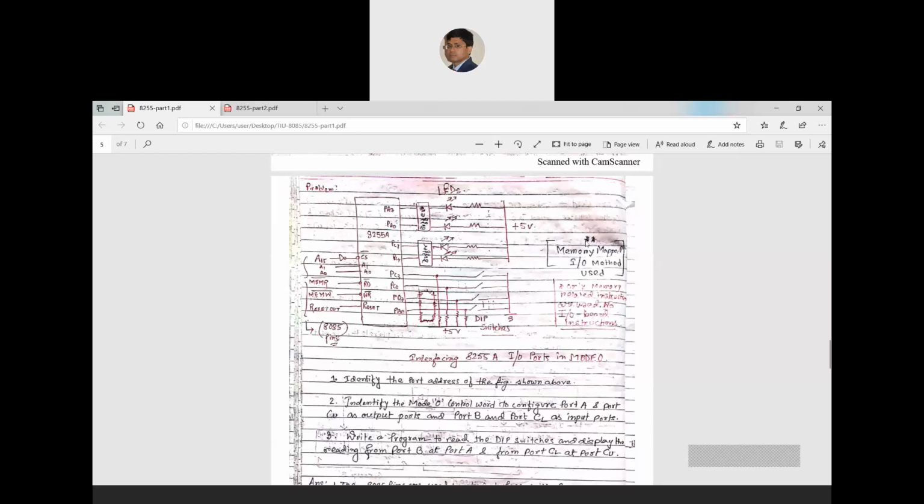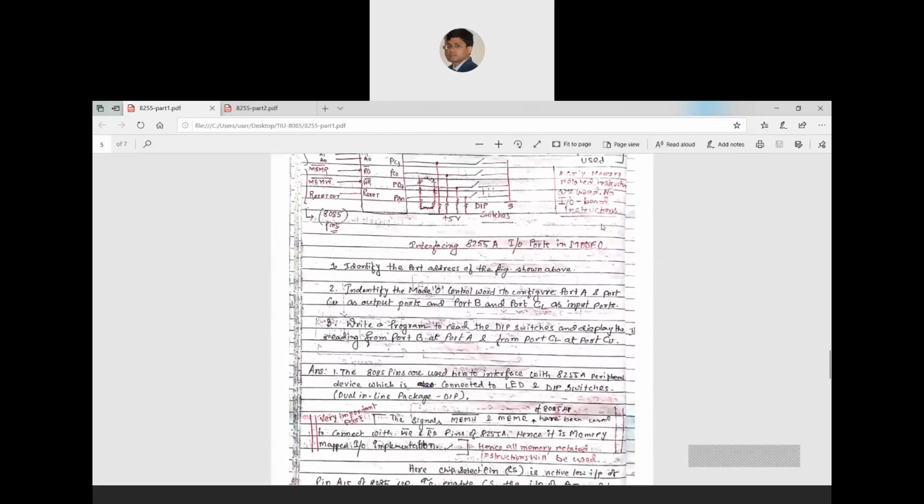Here at the start I have written which mode it is using. It is using the memory map input output method, so it is not using IO map. There are two kinds of input output method in 8085: IO map or memory map. Right now you just need to know that it is a memory map process.